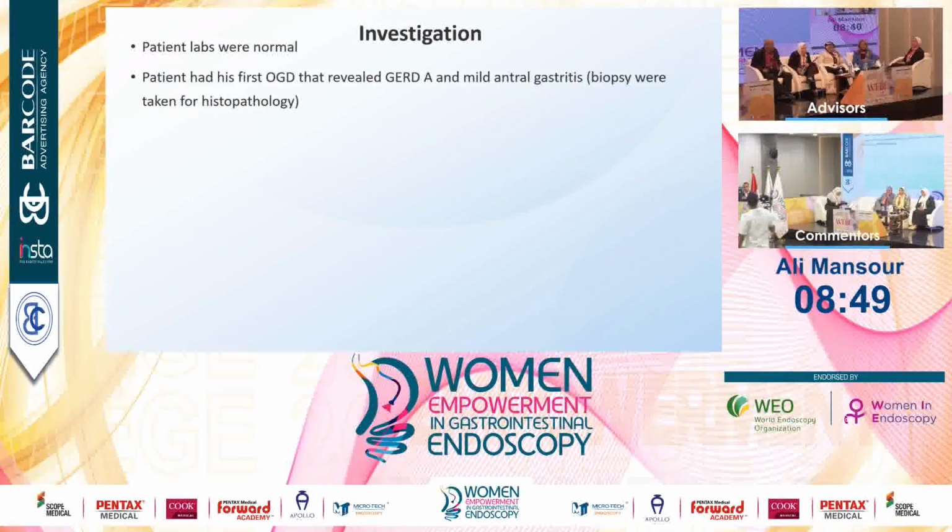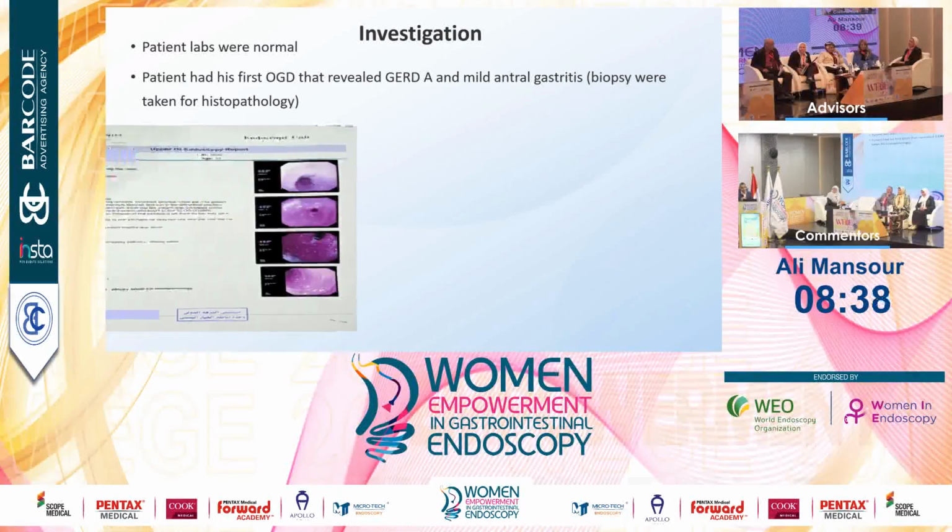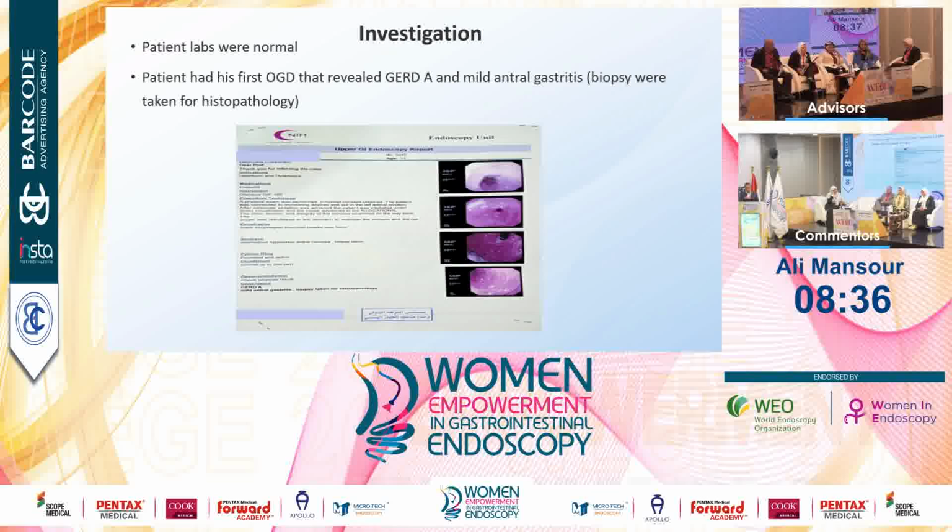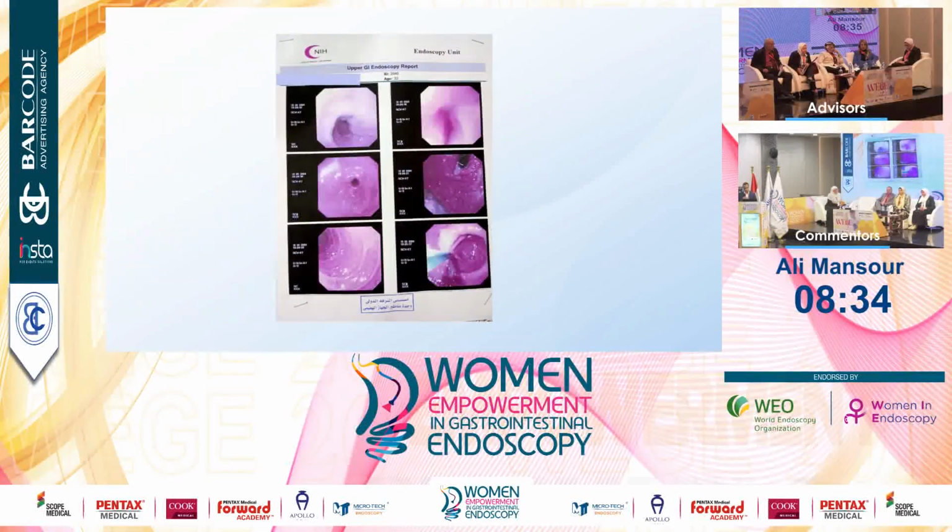By investigations, the patient's labs were normal, and the patient did a first upper endoscopy that revealed mild antral gastritis. Biopsies were taken for histopathological examination. This is the upper endoscopy report, and this is the picture.